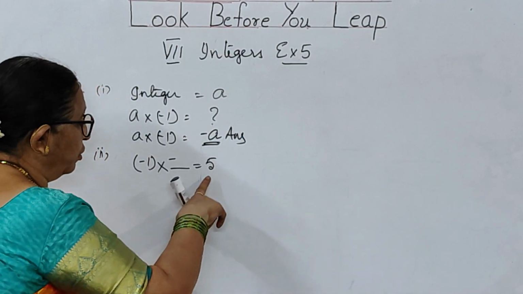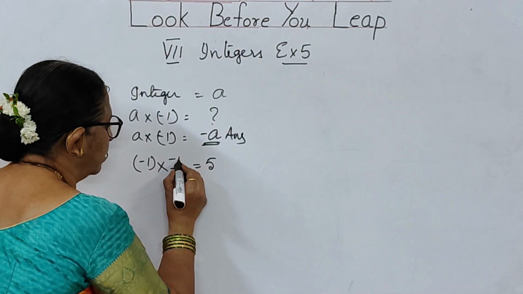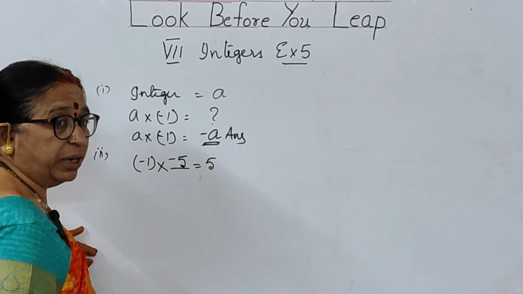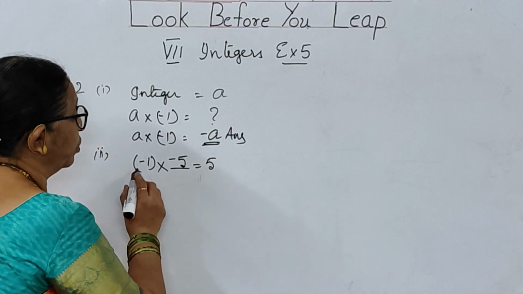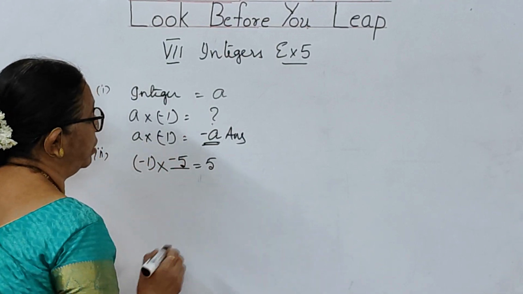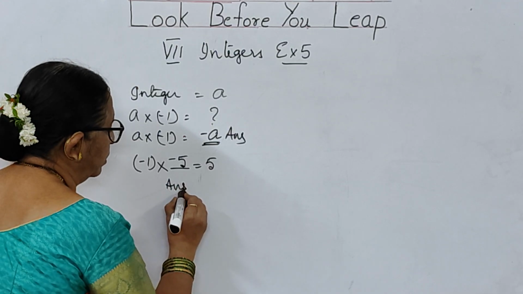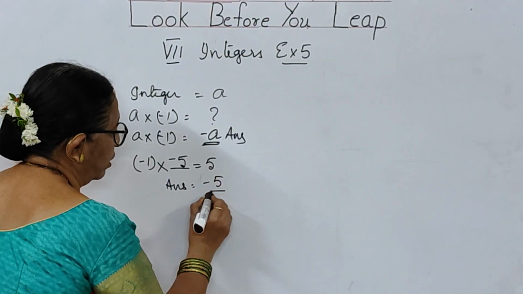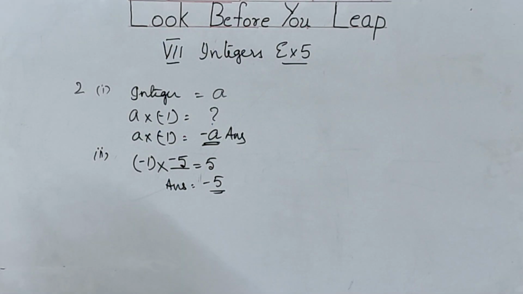Afterwards, what, children? You have the same 5, because when you multiply with one, you get the same number, multiplicative identity. Minus 1 into minus 5 is plus 5. So what is your answer, children? Minus 5. This is your answer. Go through it, children.